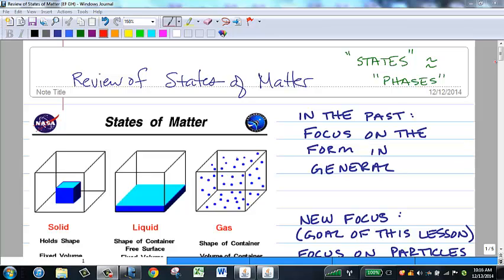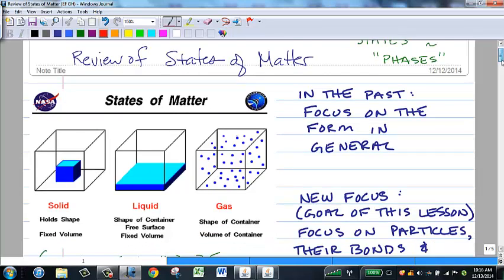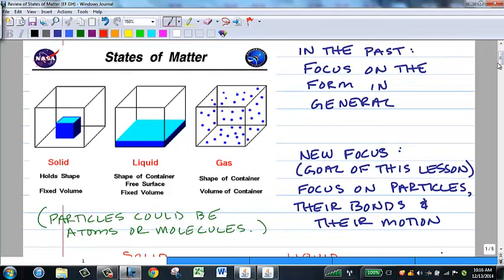States and phases mean subtly different things to scientists, but most often those words are used as if they mean the same thing. I am assuming that at some point in the past you learned that solids have a fixed shape and volume. When we use the word fixed, we mean definite, unchanging.